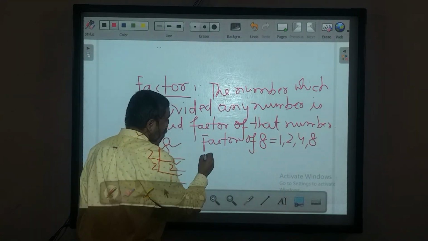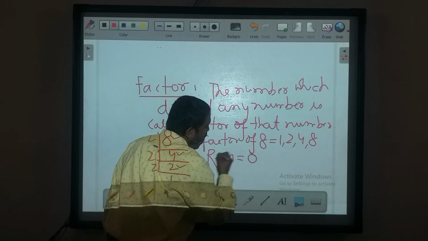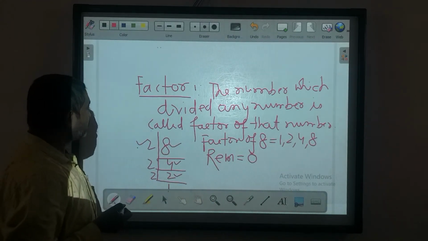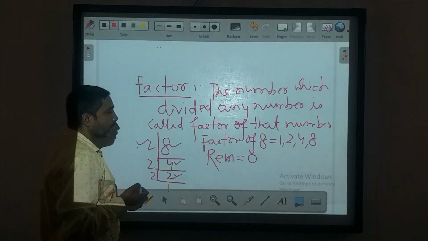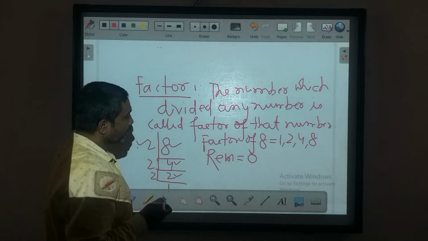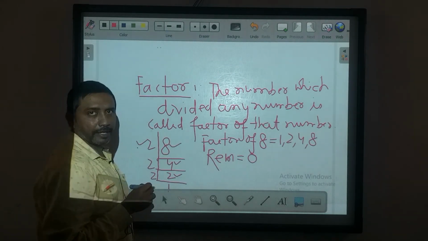That means the remainder must come 0. Divide means the remainder here must come 0. Whenever the remainder comes 0, these numbers are the factors of that number. Let's say 2, 4, 6, 8, these are the factors of 8. And you can easily find that in every case the number is divisible by the factor completely and gives the remainder 0.